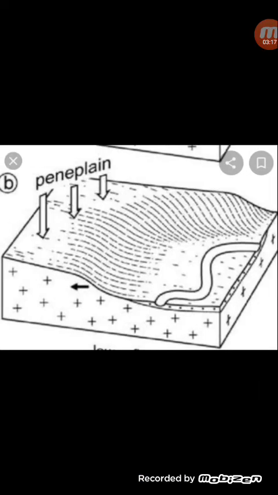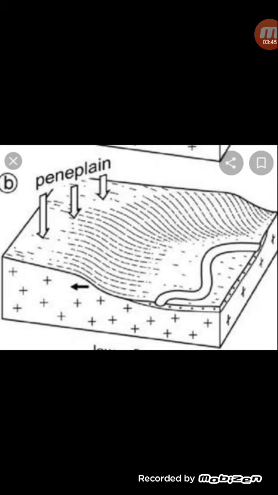Now in the second slide you see the word peneplain. A peneplain is a type of erosional plain. Peneplains are plains which have been eroded mainly by the action of rivers, so you can find a peneplain just beside a river.